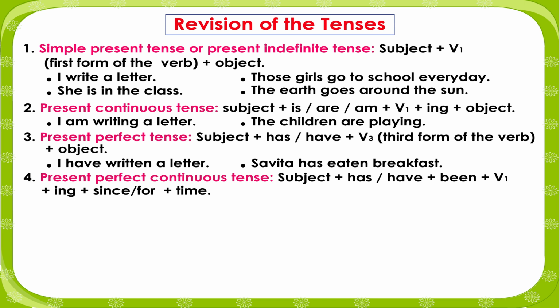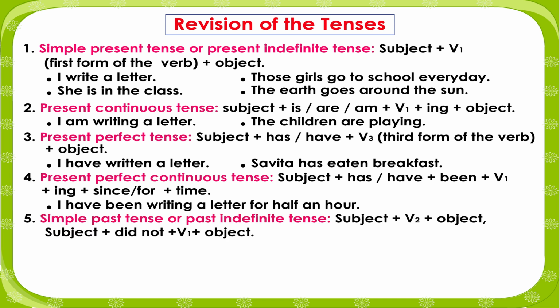Present perfect continuous tense: subject plus has or have plus been plus first form of the verb plus ing plus since or for plus time. I have been writing a letter for half an hour. Simple past tense or past indefinite tense: subject plus second form of the verb plus object; subject plus did not plus first form of the verb plus object.